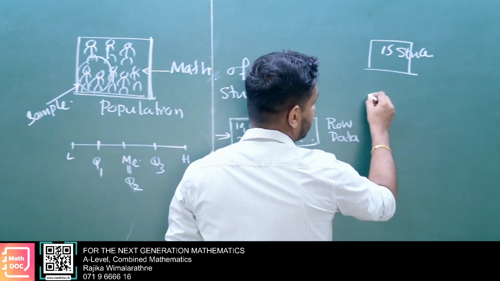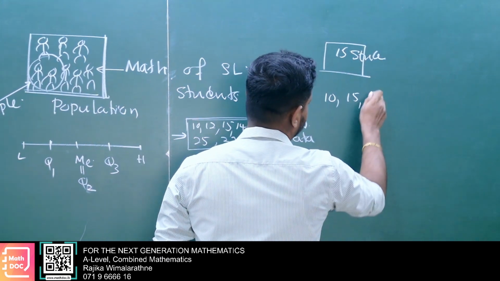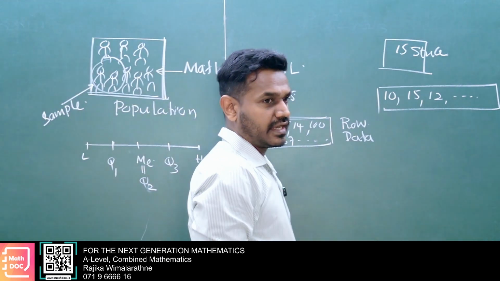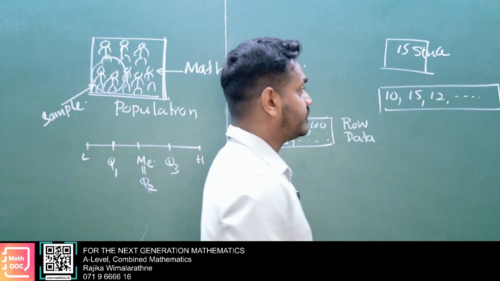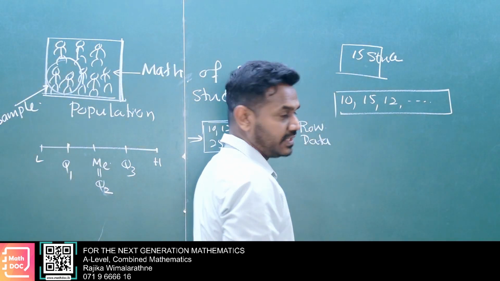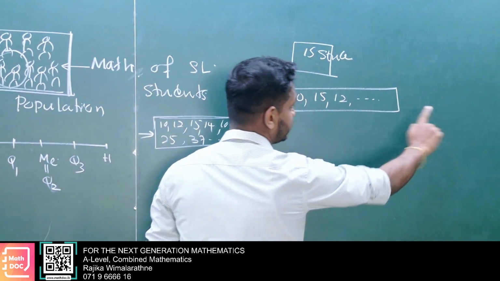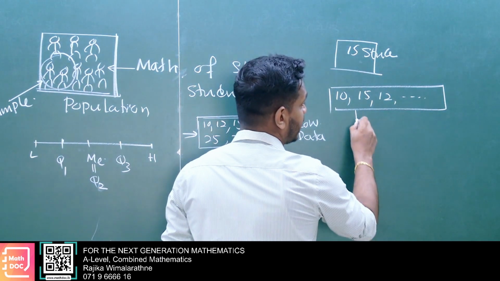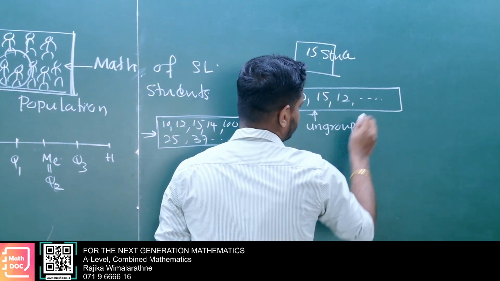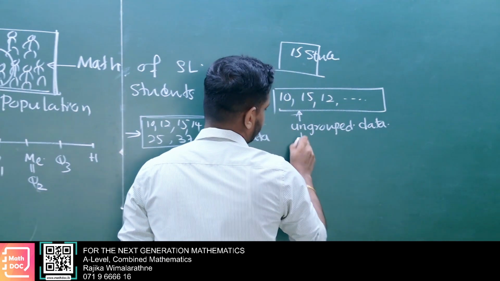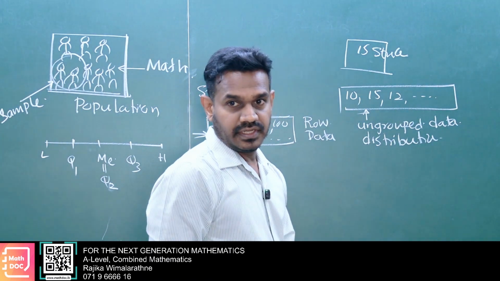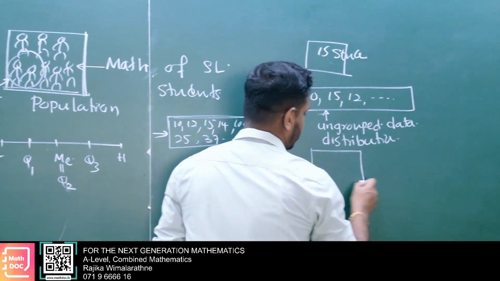Then no worries, I can write 10 marks, 15 marks, 12 marks. Likewise, I can write that along a line. Then no need to worry, because the number of students is very low. Therefore, I can write the marks along the line. Then this data arrangement we can say is an ungrouped data distribution.